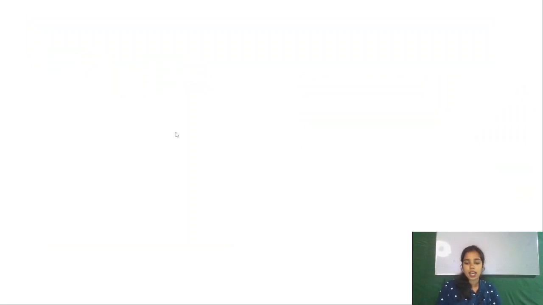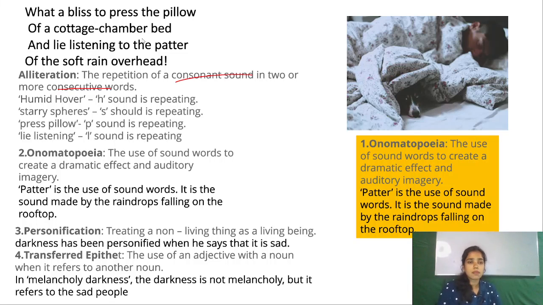Okay, and next, what a bliss to press the pillow. P is a consonant and here the repetition of P is known as an alliteration. And next, and lie listening to the patter. L sound is repeated, so this is also an alliteration. Done. So what is an alliteration, ये तो समझ में आ गया.